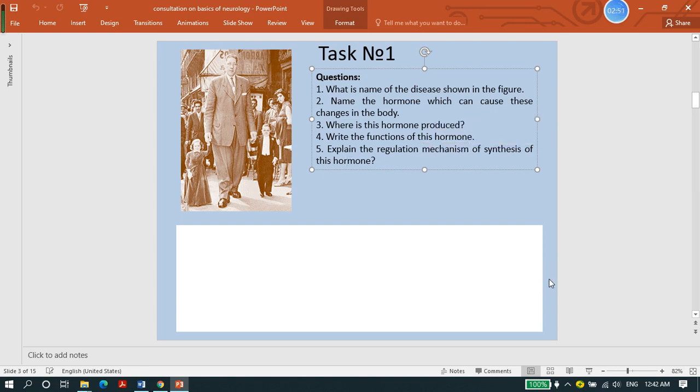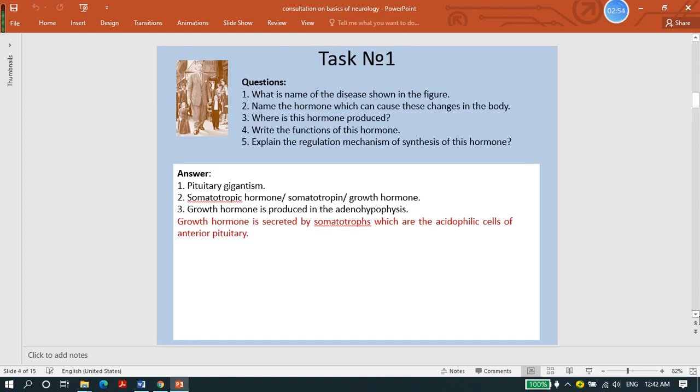Let's see. We have some sample answers. For the first question on the final exam, you just need to write the exact answer. So on the final exam you just need to write answers like this. What is the name of this disease? Answer number 1 is pituitary gigantism.